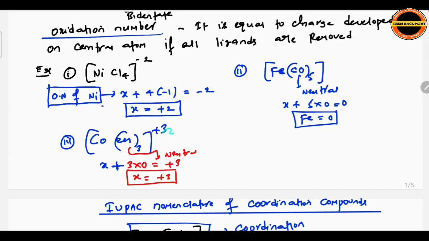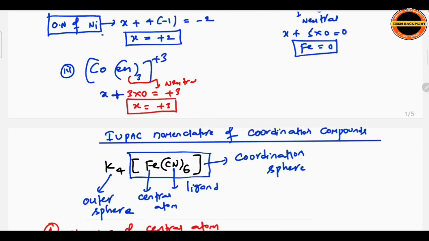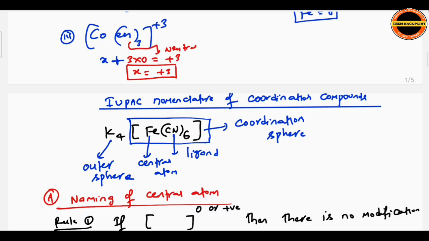Cobalt, en thrice, plus 3. Again, en is a neutral molecule. So 3 into 0, we mentioned, is equal to the charge plus 3. Make it equal to plus 3. So here X is equal to plus 3. Oxidation number. Okay. Next, IUPAC nomenclature of coordination compounds.